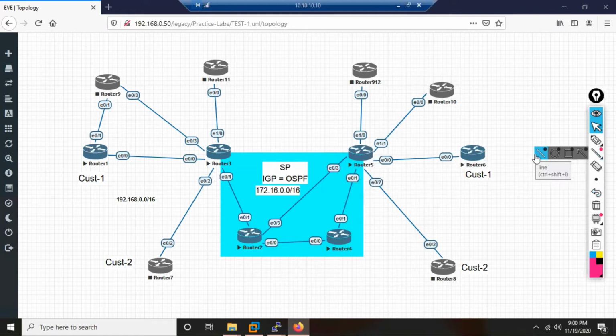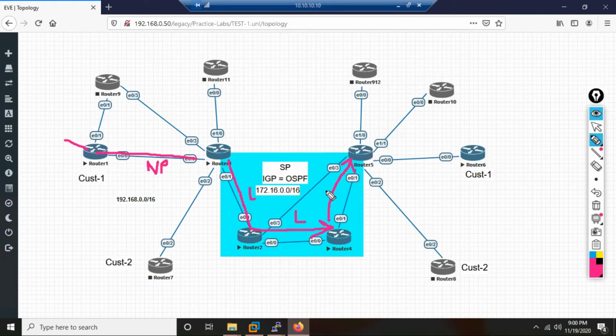So what happens? R1 from here sending packet up to here is what? Normal packet. From here, label. Now R4 and R5 are also label neighbors, so they are labeling, and then R5 forwards this packet as what? Again normal packet, right? Reverse traffic, how does it come? Normal packet.